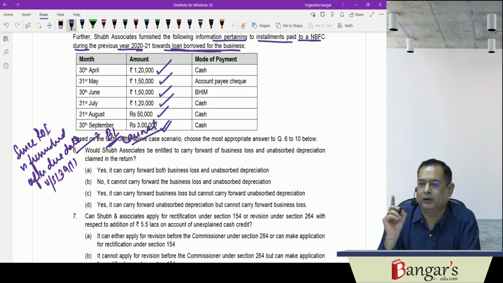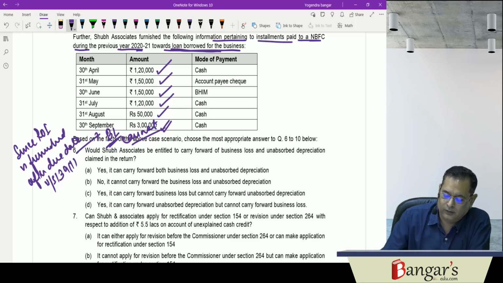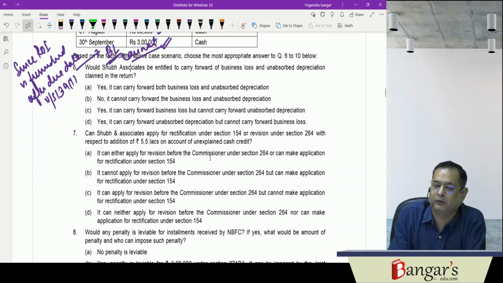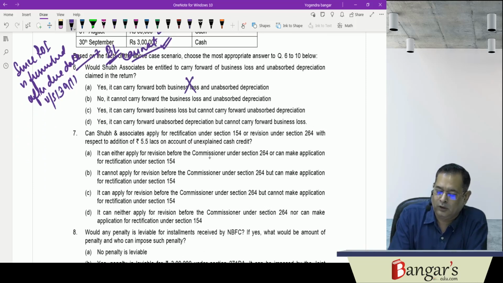However, unabsorbed depreciation can be carried forward. So the answer in this case: yes, it can carry forward both business loss and unabsorbed depreciation, that is wrong. No, it cannot carry forward business loss and unabsorbed depreciation, that is also wrong. It can carry forward business loss, that is wrong. Yes, it can carry forward unabsorbed depreciation, but cannot carry forward what? The business loss. So this is the correct answer.